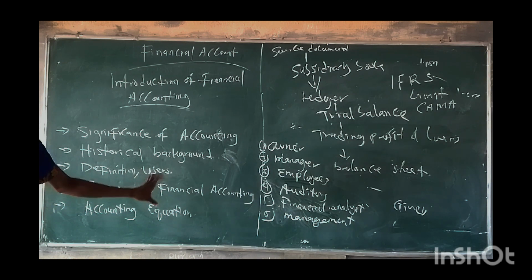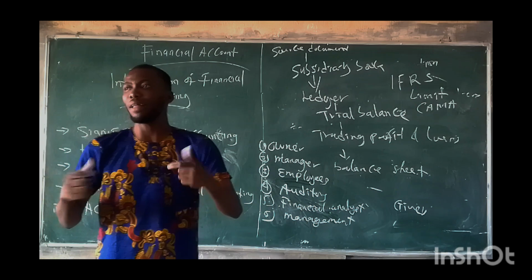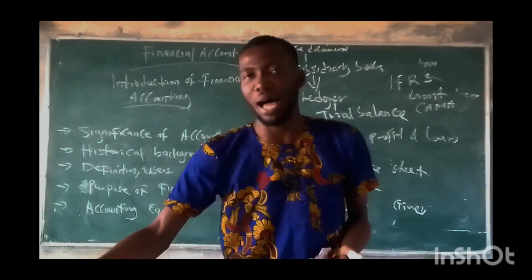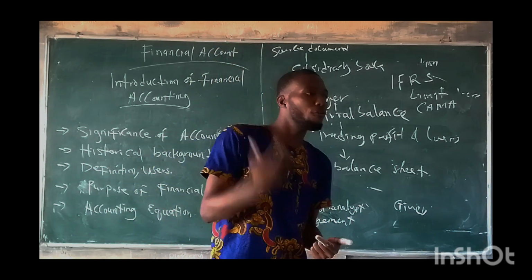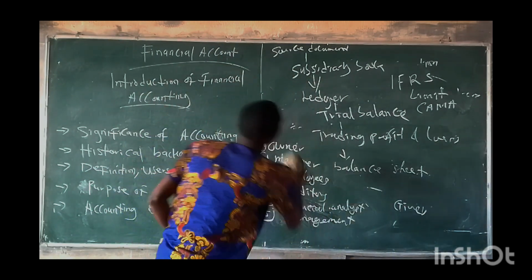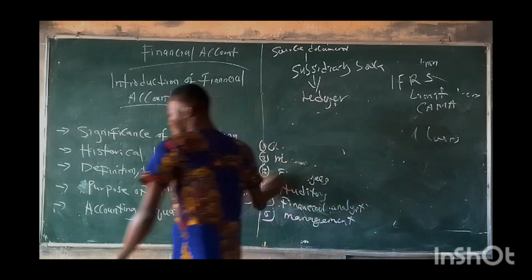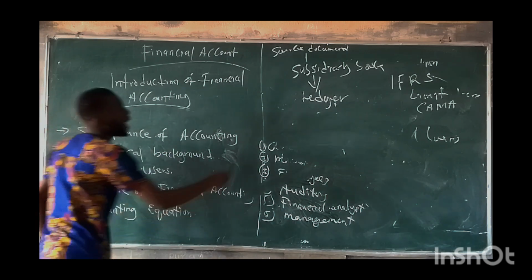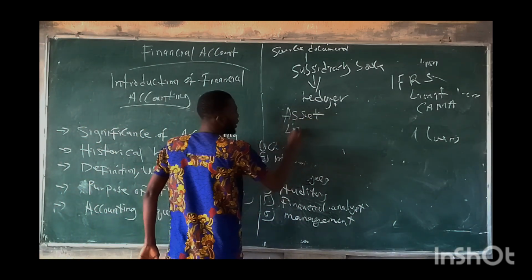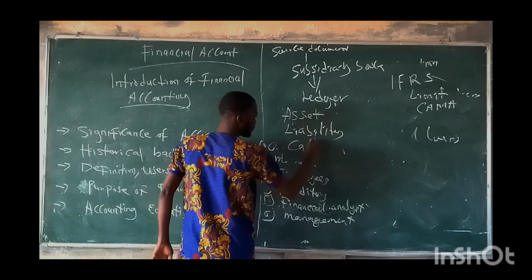Then the next thing we have is the accounting equation. What do you mean by the accounting equation? The accounting equation is talking about the balance sheet. But it is no longer called the balance sheet in the standard way. It is now called the statement of financial position. What are the things under this statement of financial position? We have the assets, the liability, and then the capital.